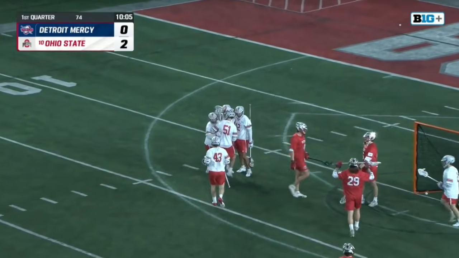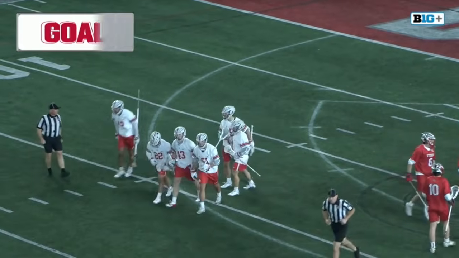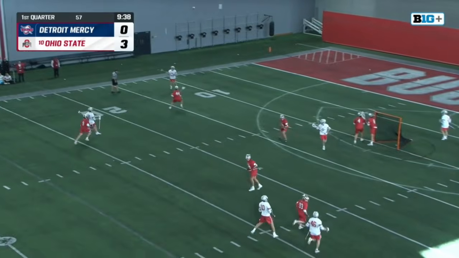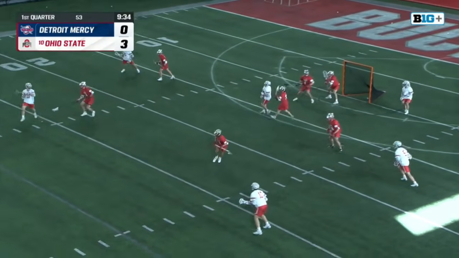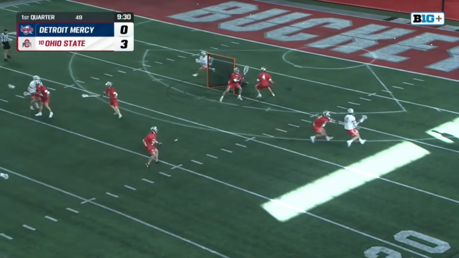3-0 Buckeyes. Wide open shot from the left side. A one-on-one opportunity for Marinier. Puts it in the bottom corner. Do not allow the open space. Marinier got that and was able to find the open shot. Here's Melendez for Ohio State. He was looking to cut, but now Solberg's got it on the right side.